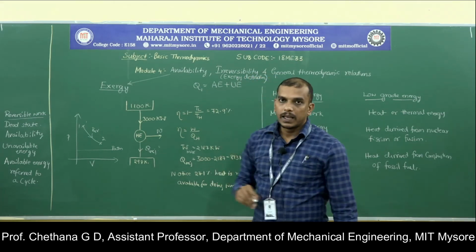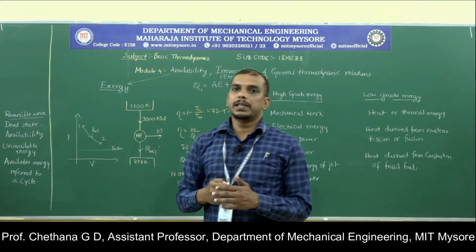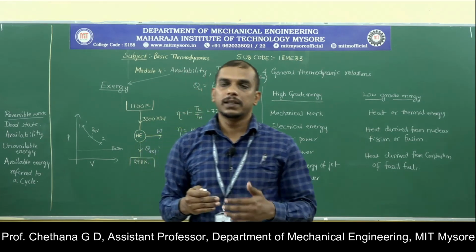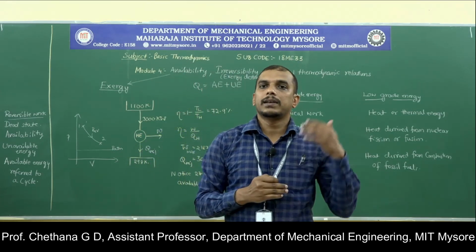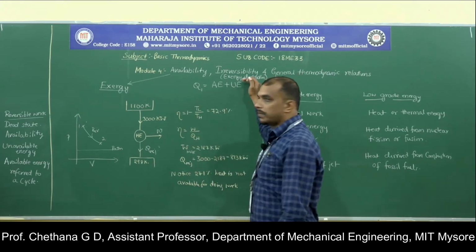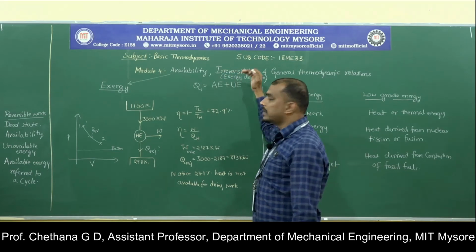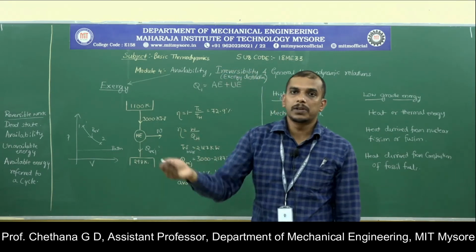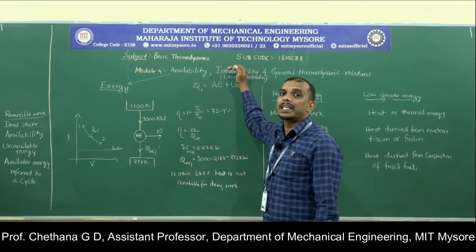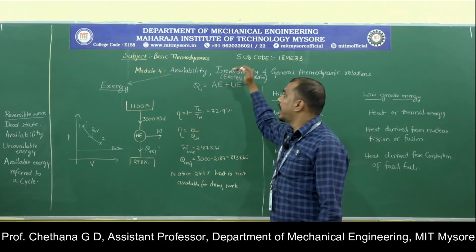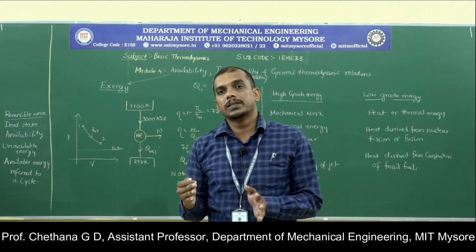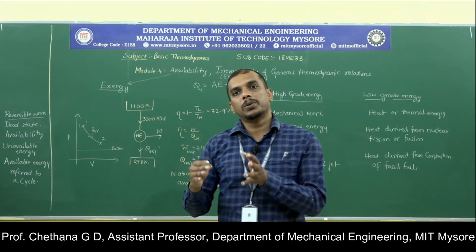That is, because of the irreversibilities involved in the process, while transferring the energy or converting the heat into work, there will be irreversibility, because of which you will not be able to produce the maximum amount of energy. That's why we call it exergy destruction. That is, you are destroying the energy which otherwise could have been converted into work.